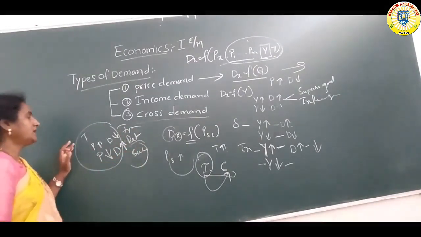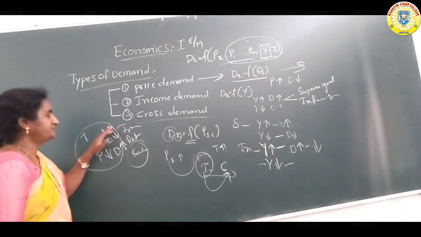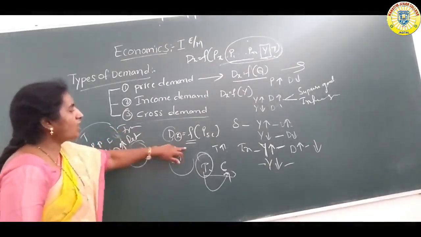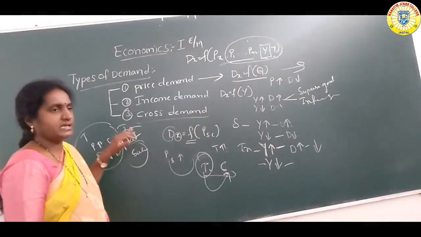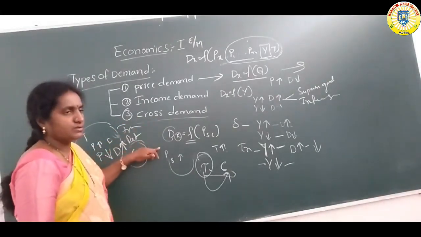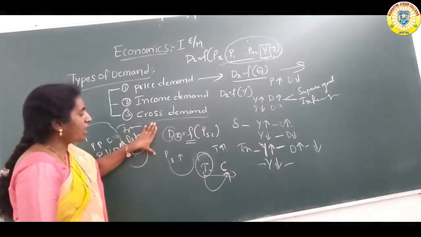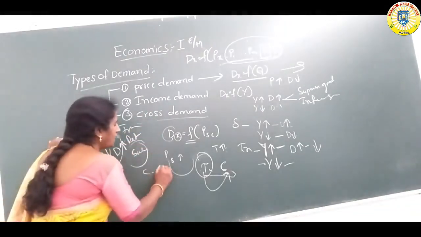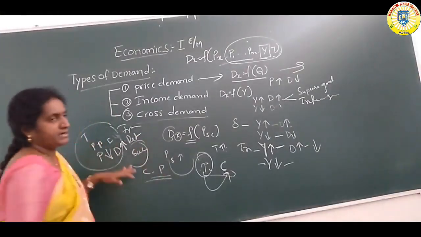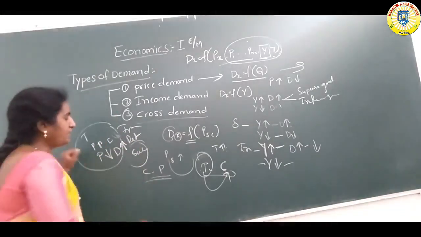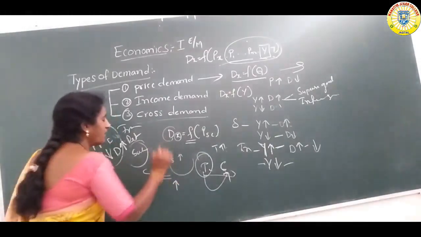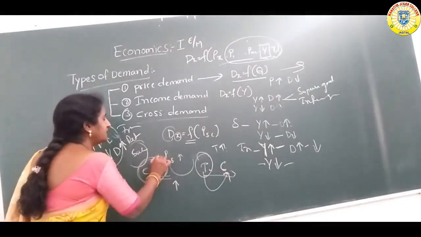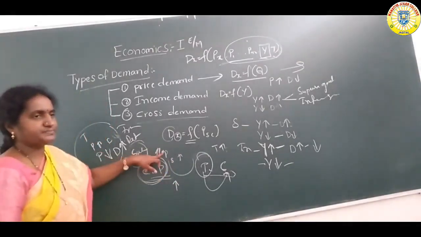Okay. And the next one is cross demand in the case of complementary goods. Car and petrol are two complementary goods. Complementary goods jointly satisfy a single want.